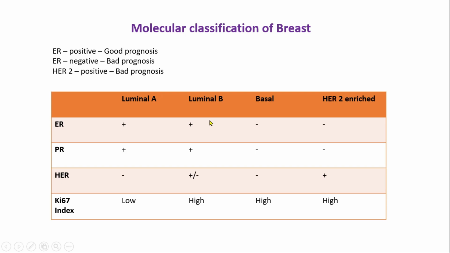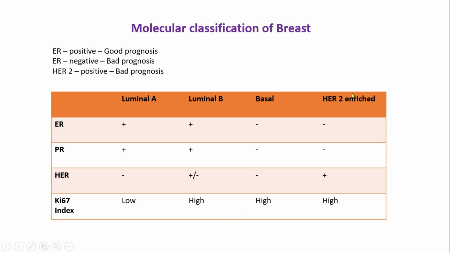In luminal B, estrogen receptor status is positive, progesterone receptor status is also positive, and human epidermal growth factor receptor status can be either positive or negative, and the Ki67 index is high. In basal carcinoma of the breast, the estrogen receptor is negative, the progesterone receptor is negative, and the human epidermal growth factor receptor is also negative. So it is termed triple negative. And the Ki67 index is high. So it has a bad prognosis.